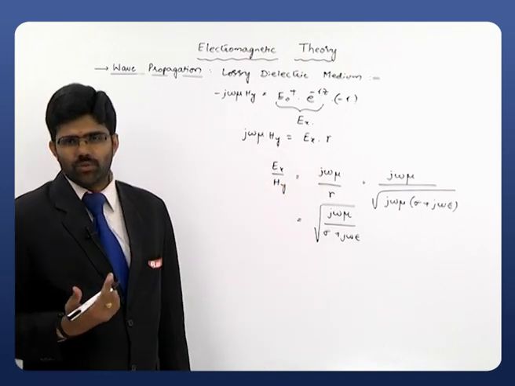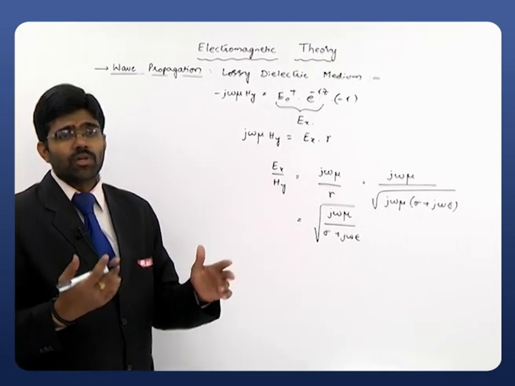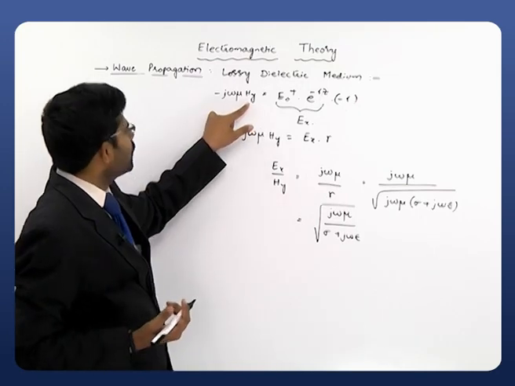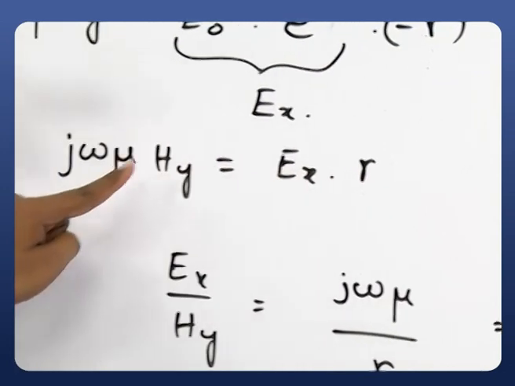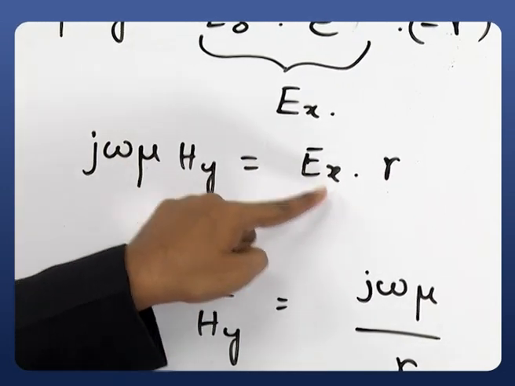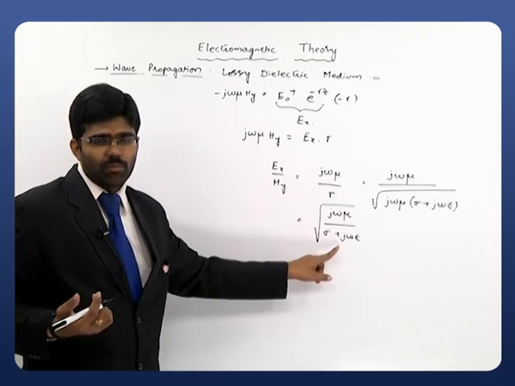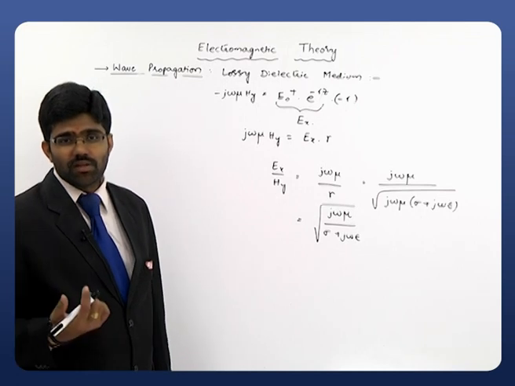How to interpret this quantity? We got the magnetic field equation, Hy is equals to Ex into gamma divided by j omega mu. But if we take the ratio of Ex to Hy, we get another complex quantity. How to interpret this complex quantity, and what is its unit?